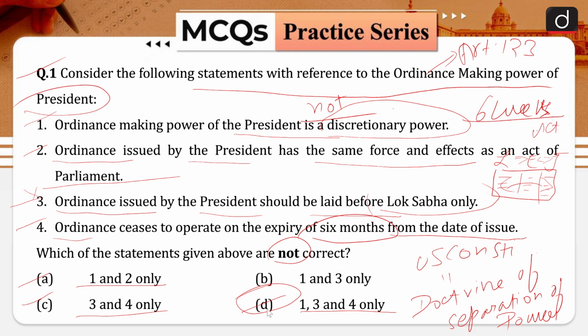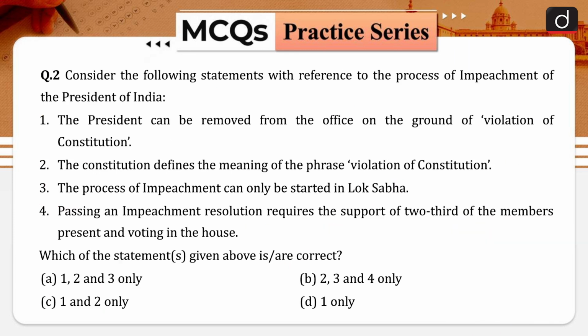Now let us proceed to discuss another question of our today's discussion. So the question is, consider the following statements with reference to the process of impeachment of the President of India. Your statement number 1 is, the President can be removed from the office on ground of violation of Indian Constitution. So where exactly is this part of impeachment of President of India given in our Indian Constitution? It is given under Article 61 of our Indian Constitution.